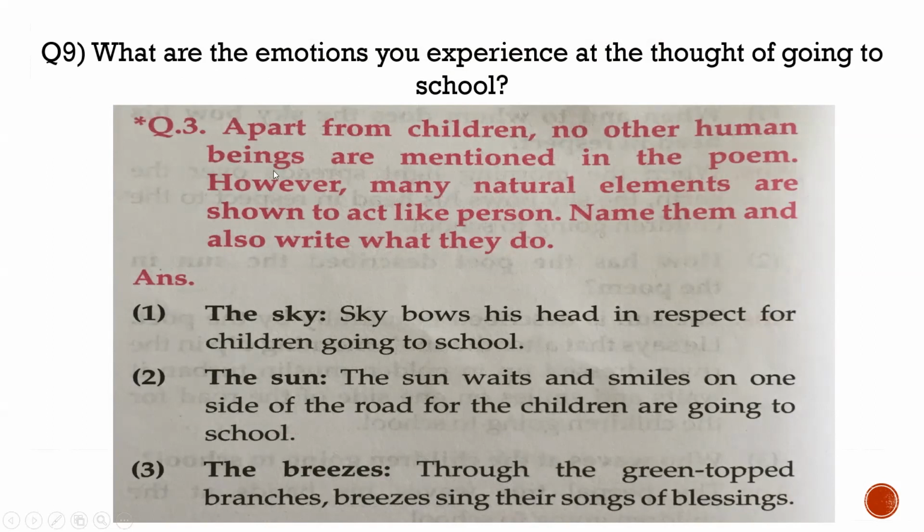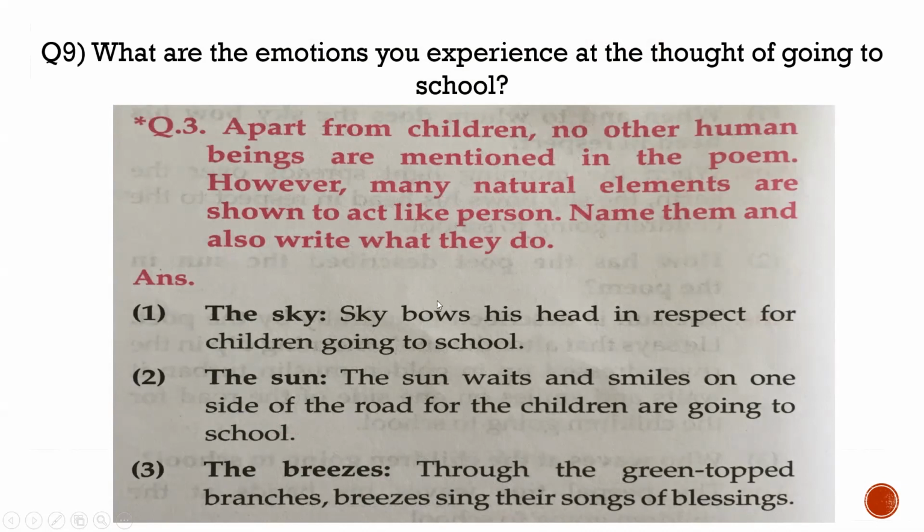Apart from children, no other human beings are mentioned in the poem. However, many natural elements are shown to act like persons. Name them and also write what they do. Except children, in this poetry, all the natural elements are mentioned. So which are those other natural elements and how are they mentioned so that we come to know that they are behaving like people? The sky.